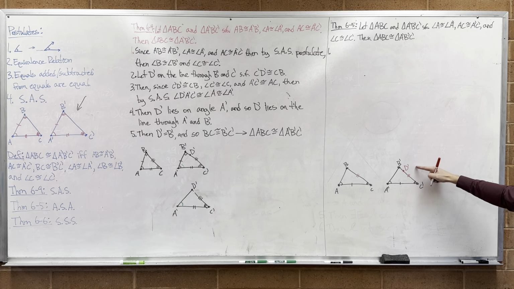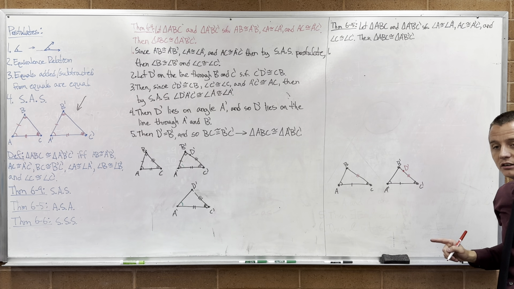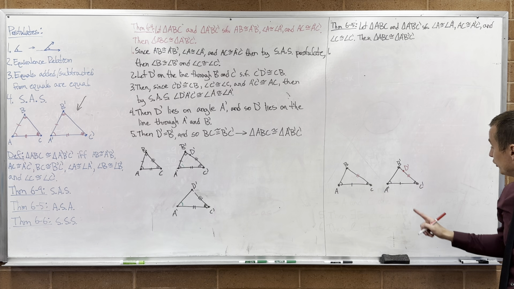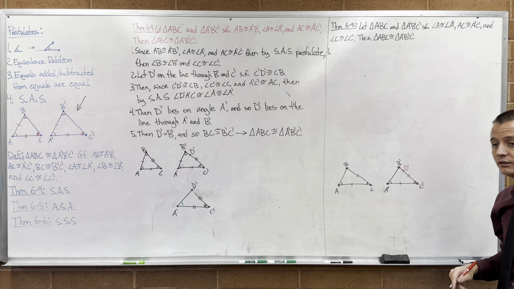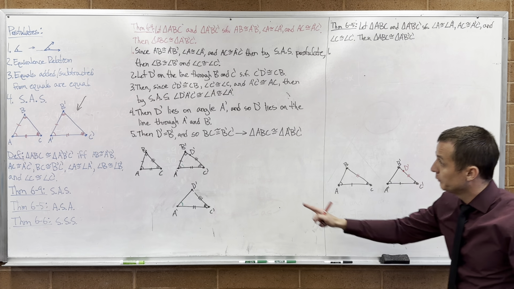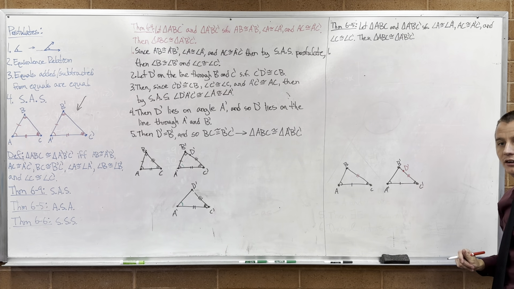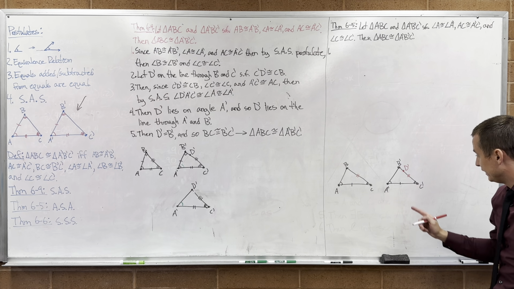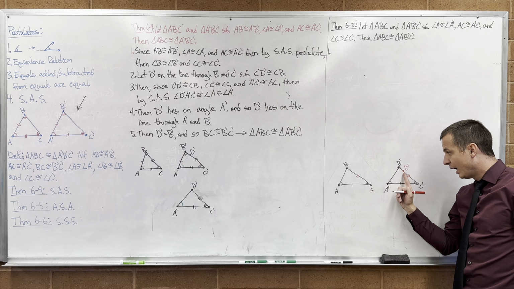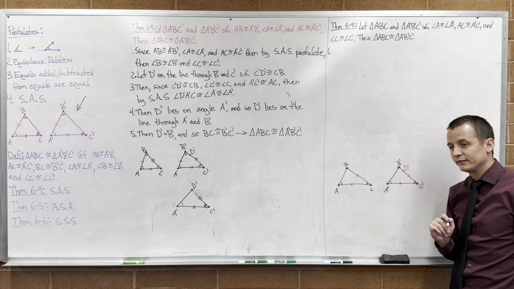If D prime and B prime are the same point, what does that give us? The triangles are congruent. How do you know that? By side angle side from our previous theorem. Our previous theorem says if we can get side angle side, then two triangles are congruent. So you're 100% right. It's the exact same thinking. I need to show that D prime and B prime are in fact the same point.